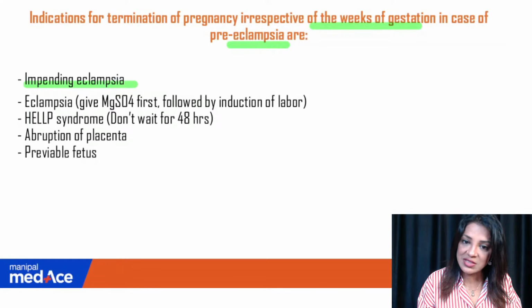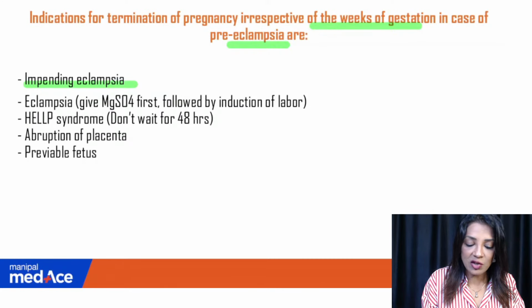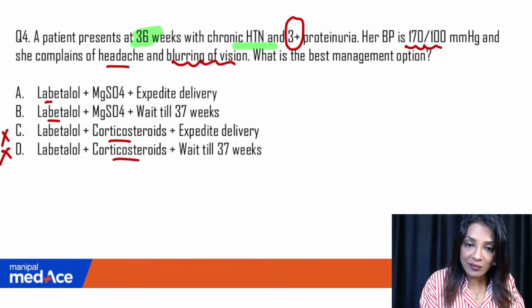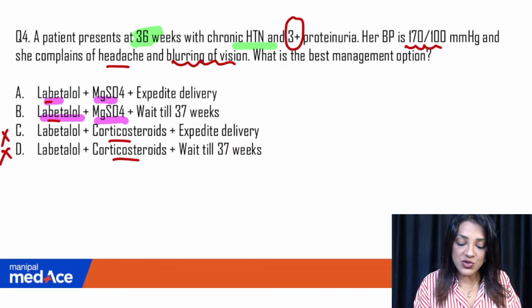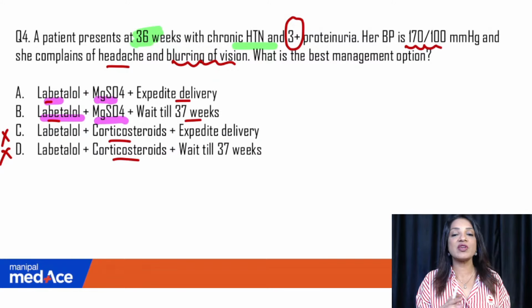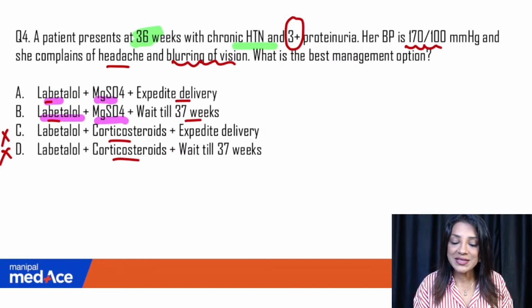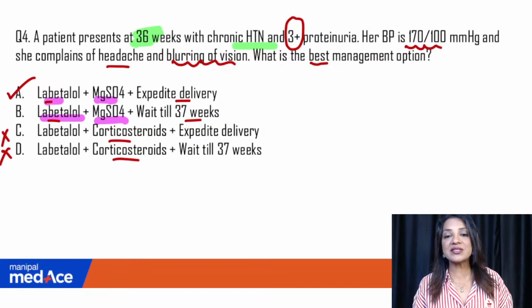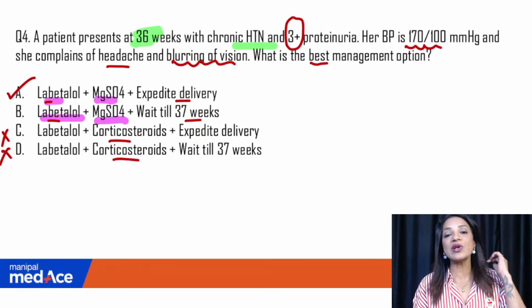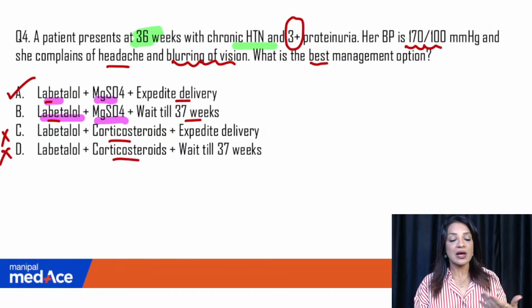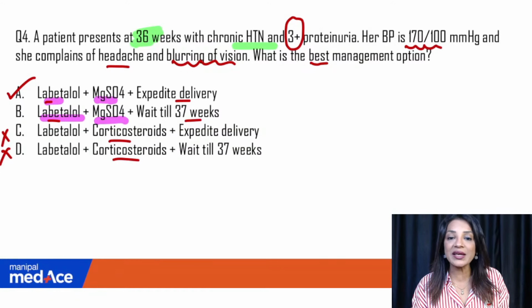Eclampsia: if she's already convulsing, then you give magnesium sulfate followed by induction of labor. So do we have that option? We have this option, labetalol with magnesium sulfate, in both. The other option which is confusing is whether you deliver right now or you wait till 37 weeks, meaning you wait for another 1 week. So the best answer is this one, expedite delivery. What will you gain by simply waiting another week when she's already in end organ damage, in impending eclampsia? They're already giving magnesium sulfate because they are suspecting eclampsia.